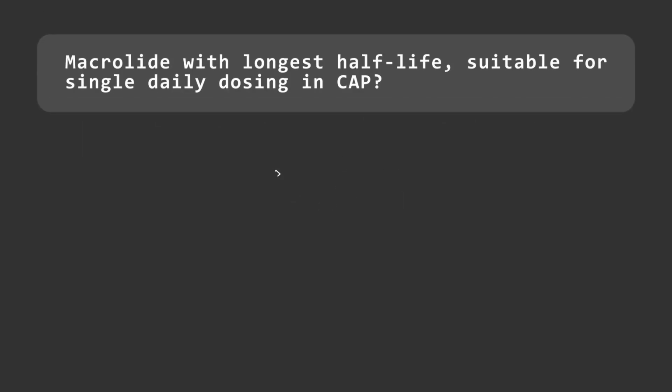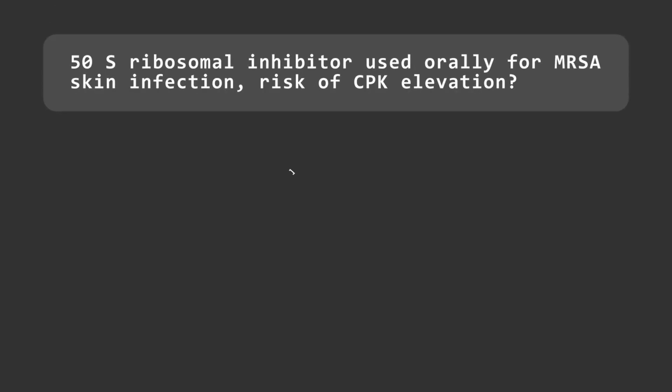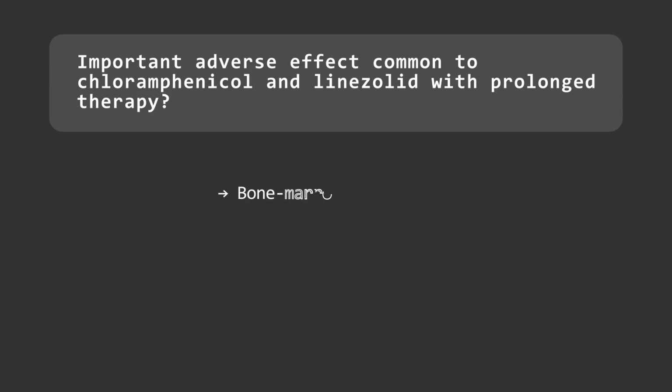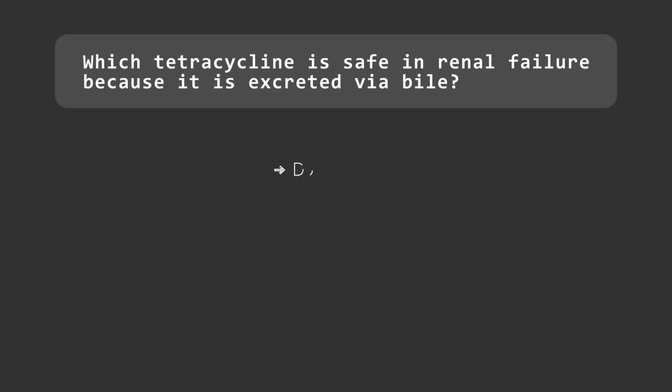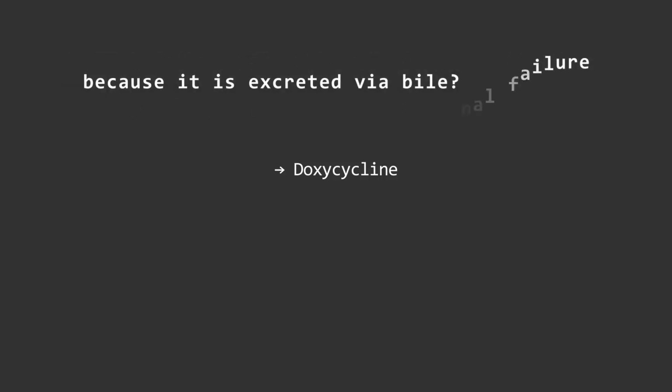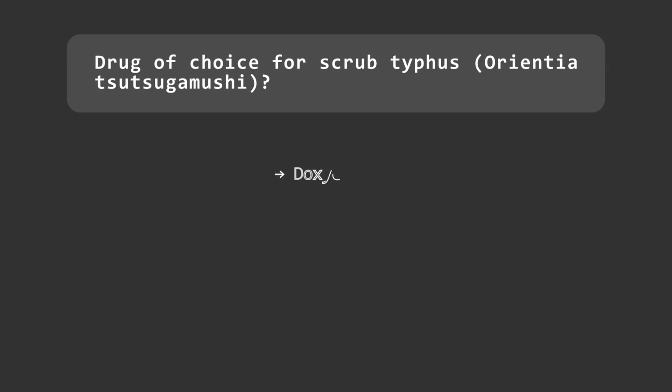Macrolide with longest half-life, suitable for single daily dosing in CAP? Azithromycin. 50S ribosomal inhibitor used orally for MRSA skin infection, with risk of CPK elevation? Linezolid. Important adverse effect common to chloramphenicol and linezolid with prolonged therapy? Bone marrow suppression. Which tetracycline is safe in renal failure because it is excreted via bile? Doxycycline. Drug of choice for scrub typhus, Orientia tsutsugamushi? Doxycycline.